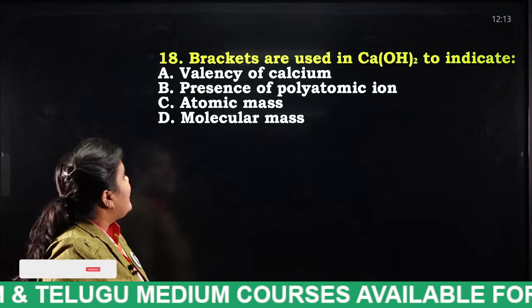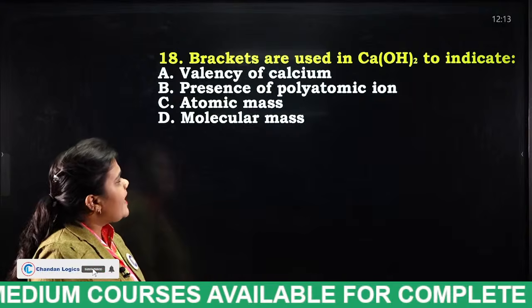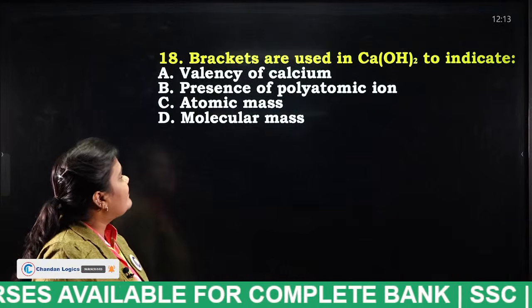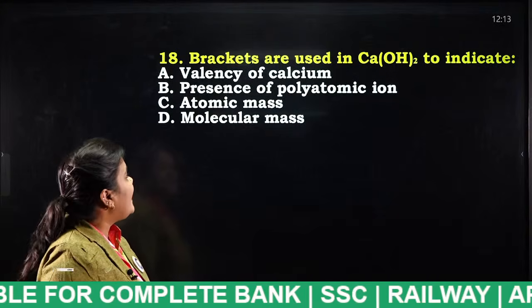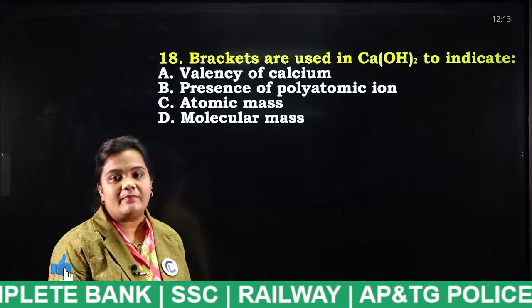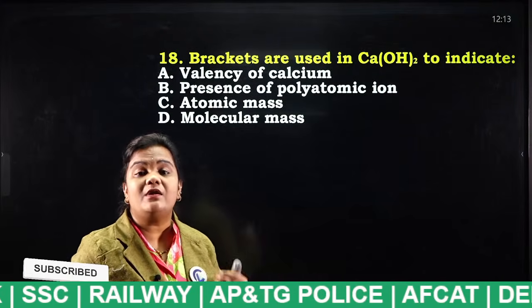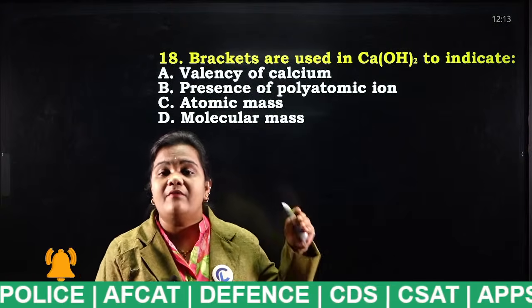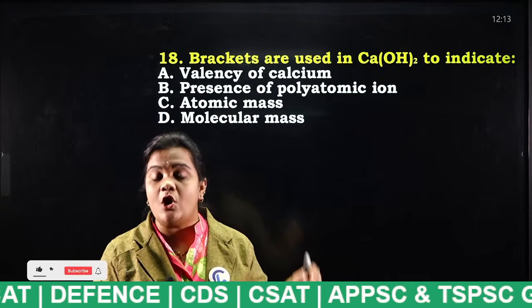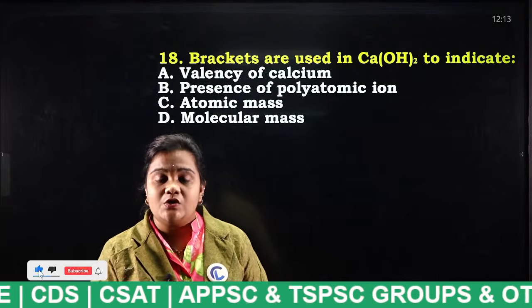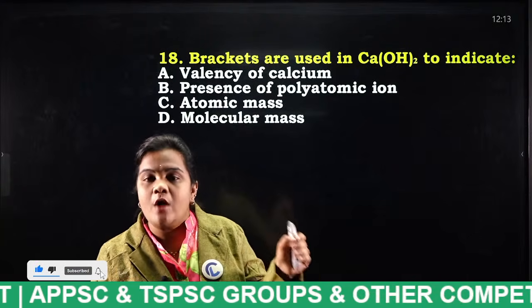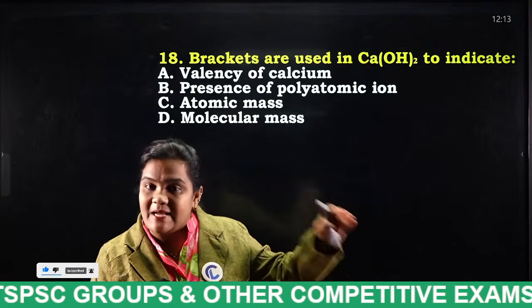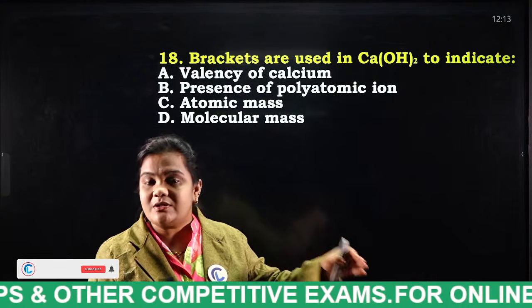Next, brackets are used in calcium hydroxide to indicate valency of calcium, presence of polyatomic ion, atomic mass, molecular mass. I have already explained the rules of how we have to write a chemical formula. What are the rules to be followed in order to write a chemical formula? When a metal and non-metal are involved in a chemical reaction, which one should come first, students?